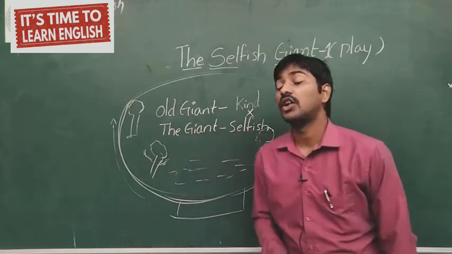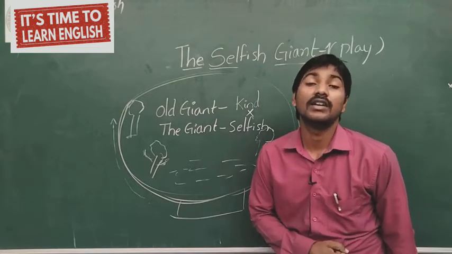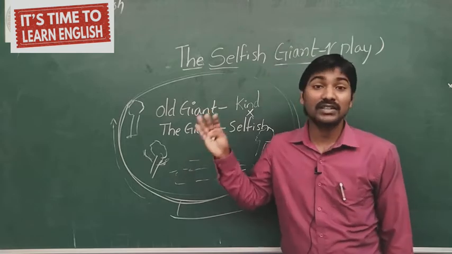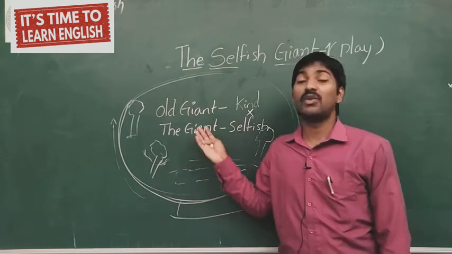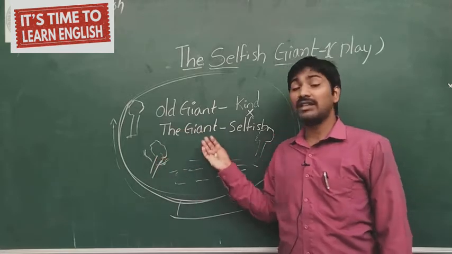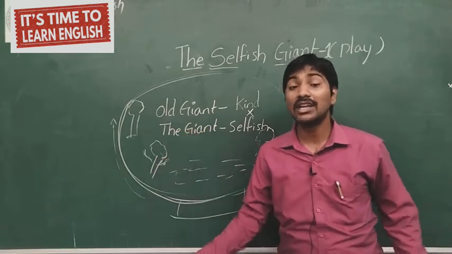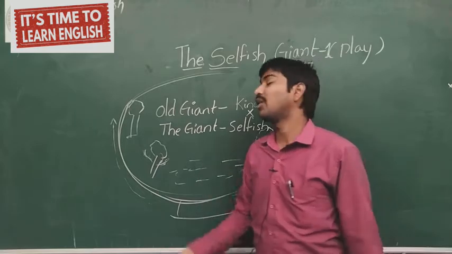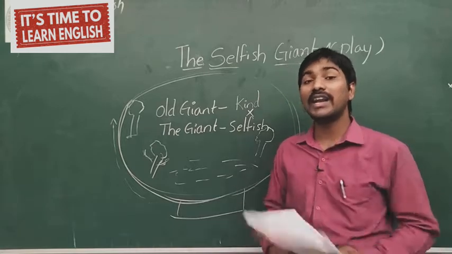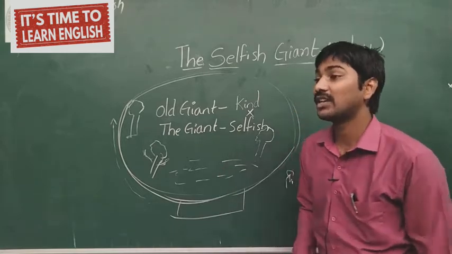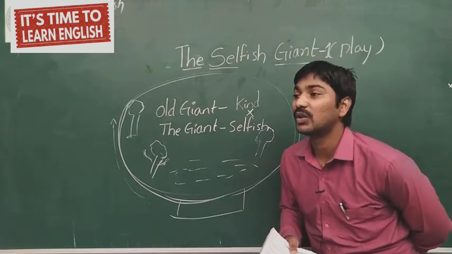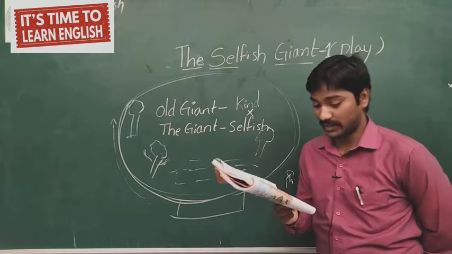So the giant was looking out of the window and thinking, how is my garden? Previously it was very green. Previously it was very beautiful. Previously it was full of blossoms. Previously it was full of children playing in the garden. Previously many birds were here. Now no birds, no children, no greenery. Now everything is white in color. So the giant was very, very worried about the garden, and while the hail was clearing up everything, he opened the window and looked through it to see how the garden was.